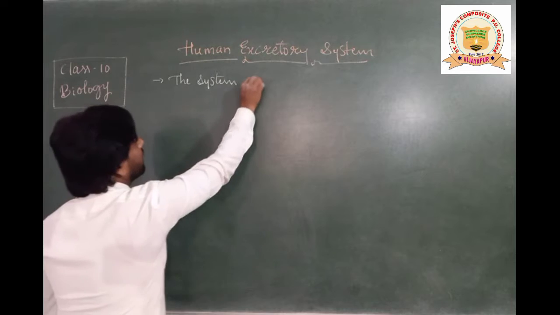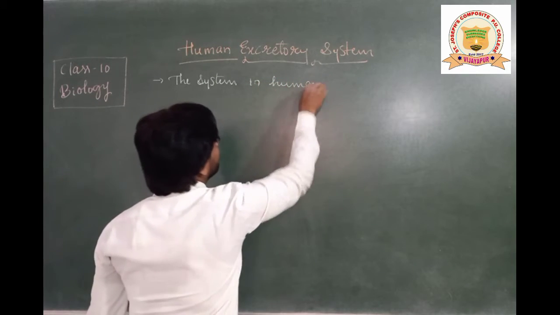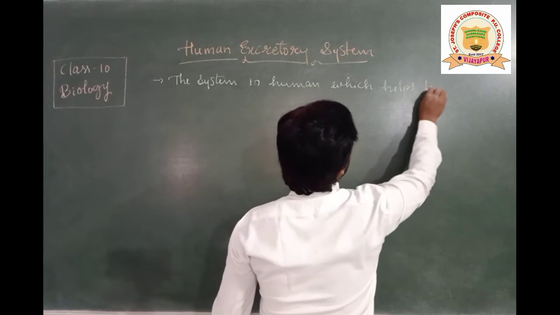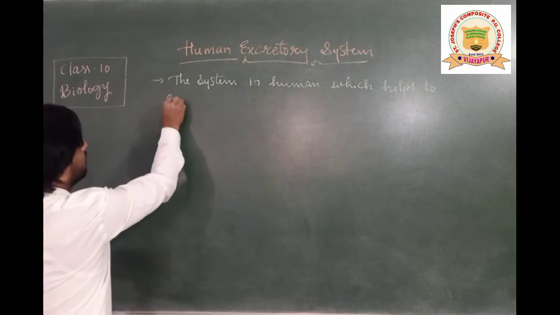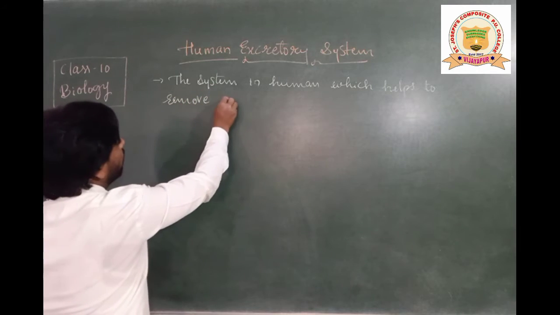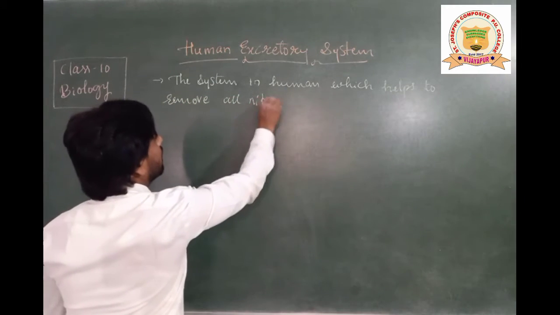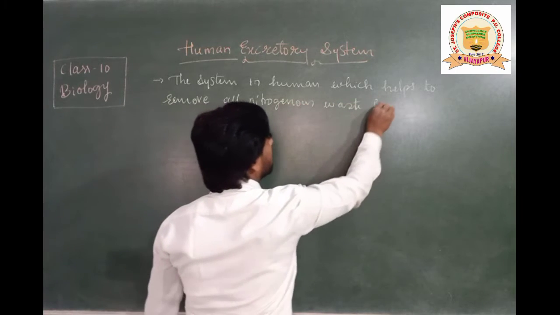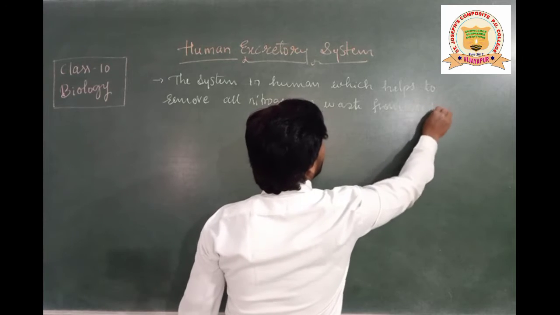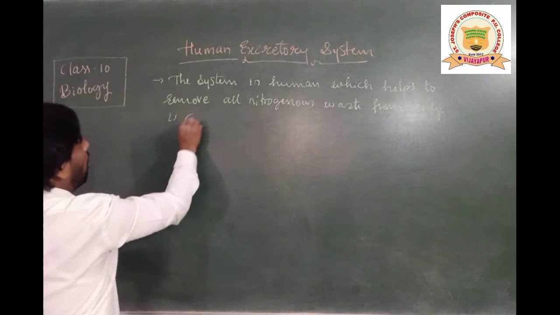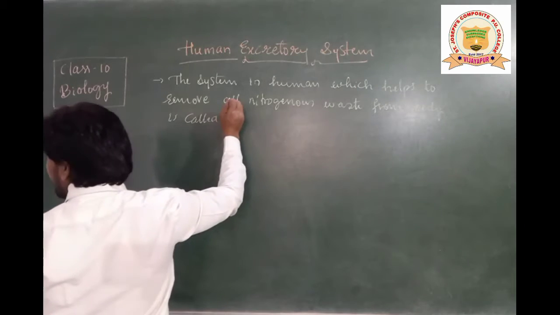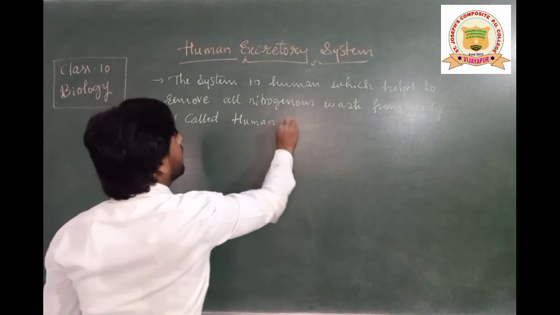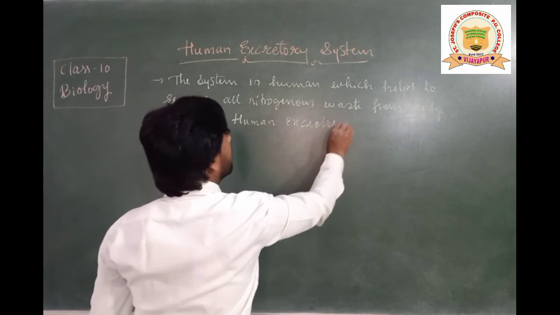The system in human beings which helps to remove all nitrogenous waste from the body is called the human excretory system.